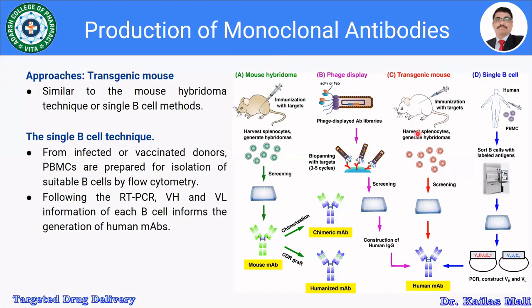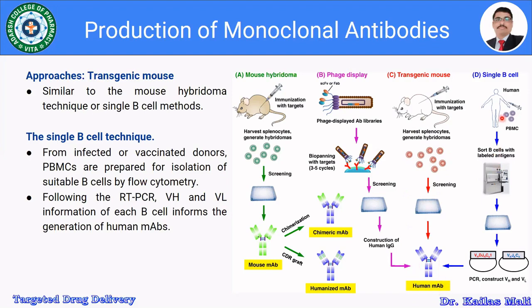Furthermore, we separate the spleen, separate the splenocytes, then fuse them with the myeloma cells using polyethylene glycol to get the hybridoma, then screen the hybridomas and generate the monoclonal antibodies, furthermore to get the human monoclonal antibodies.